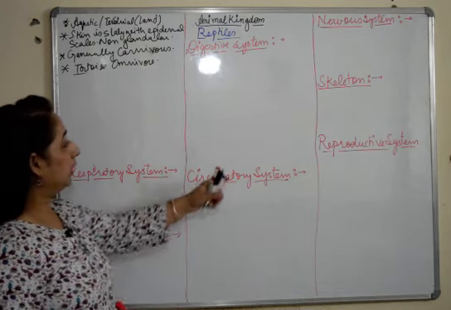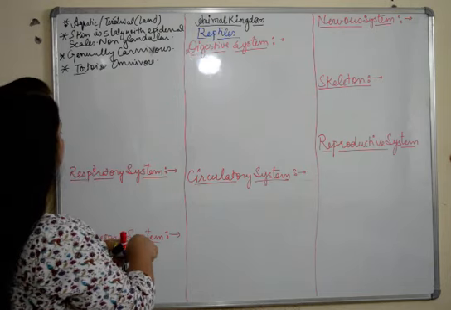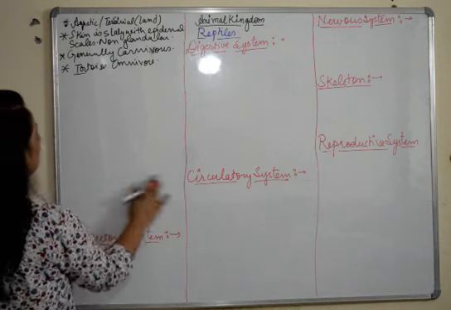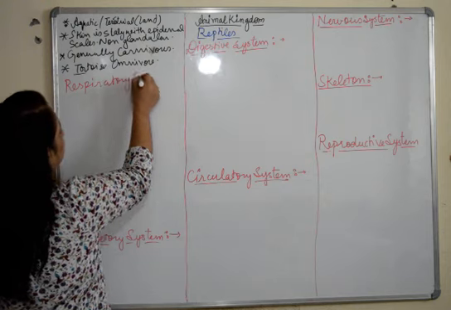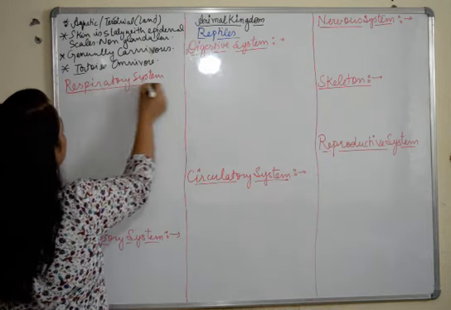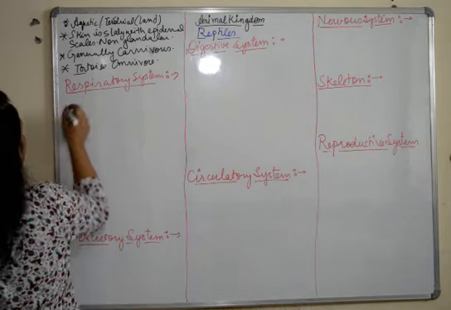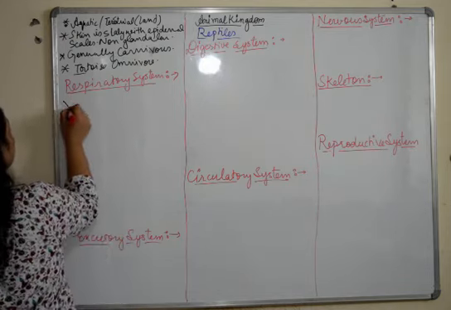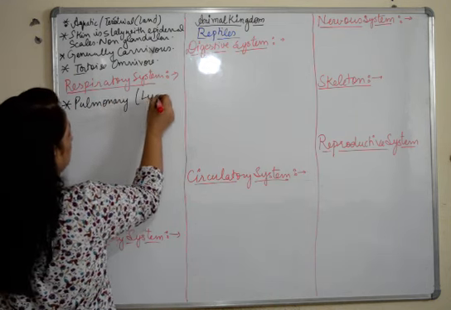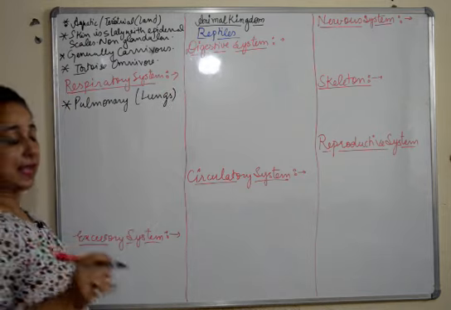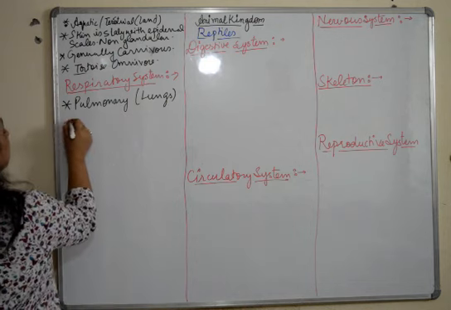Now we'll take up all the systems of the reptiles one by one, talking about our first system. I will just write it here. Respiratory system. Basically mostly they are terrestrial, so they show pulmonary respiration through lungs. So this is the mode of respiration carried on.